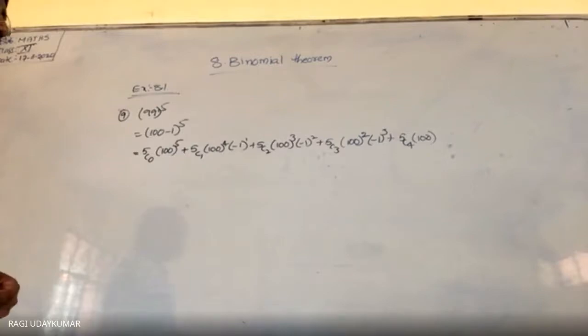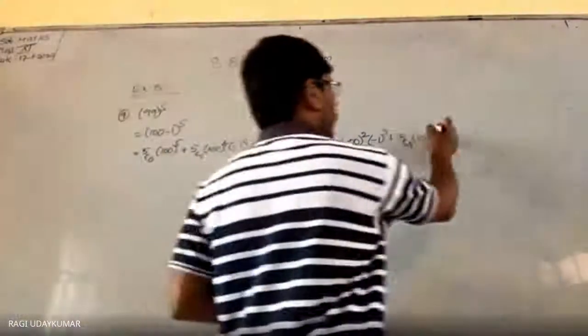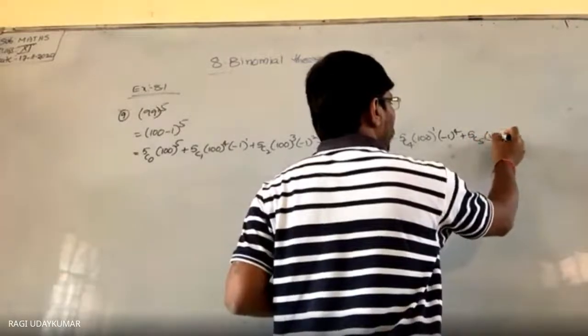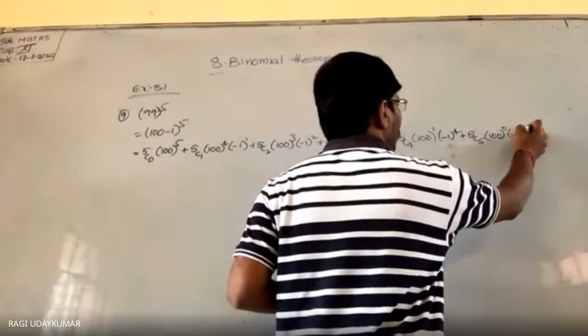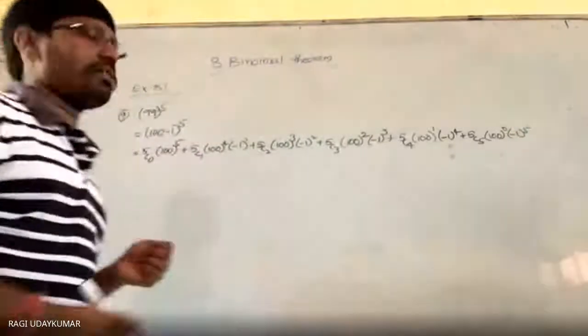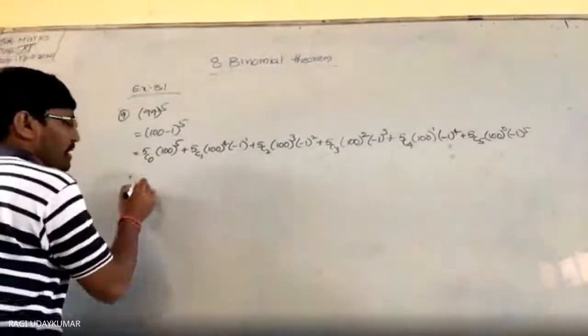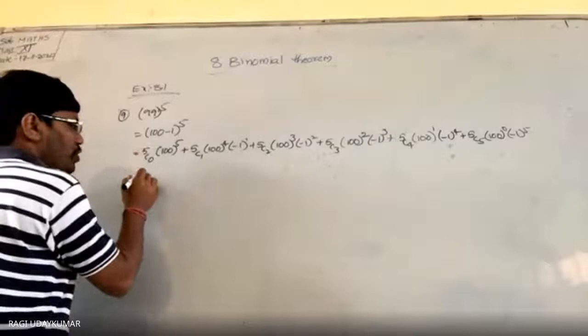Can you do it? You can find out, right? Yes, sir. I don't think you need to do this. So what do you get? 5c0 value 1, 100 to the power of 5.